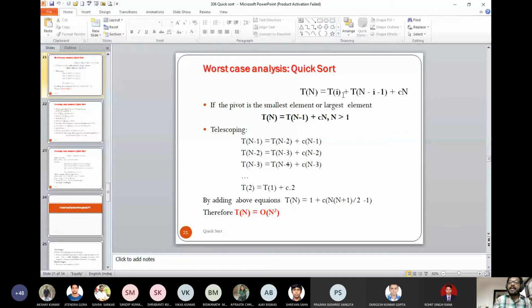If you look at simple T(i), what can you write? Summation over T(i), i varies from 0 to n minus 1. And both sides are equally likely. You do the same thing to T(n minus i minus 1).